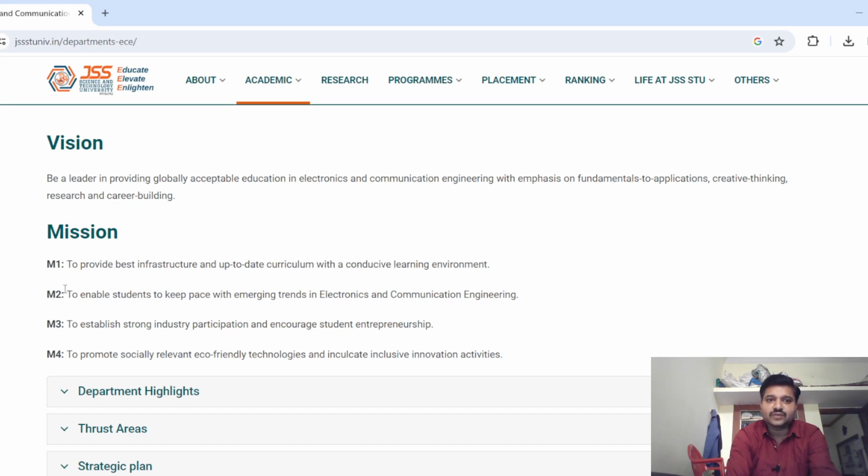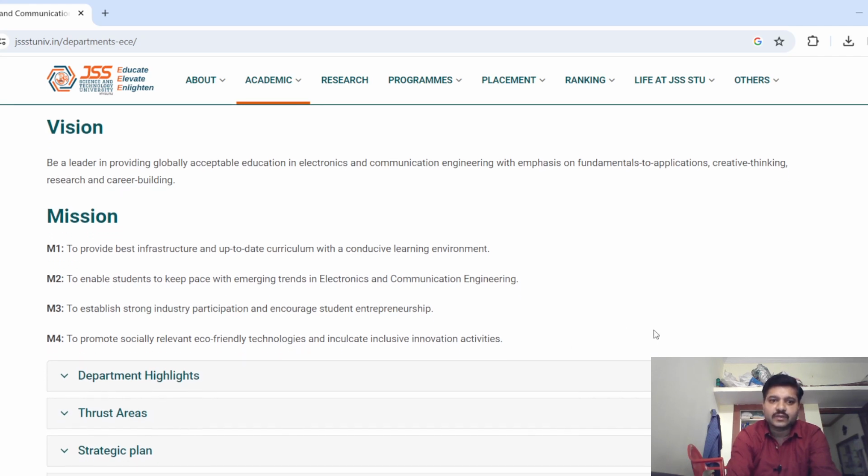And the mission of the department, you see, is to provide the best infrastructure and up-to-date curriculum with a good learning environment, enable students to keep pace with emerging trends in the industries related to electronics and communication engineering, and encourage all students to participate strongly across different industry as well as student entrepreneurship, and, this is the most important, to promote socially relevant eco-friendly technologies and inculcate innovative activities in the department.